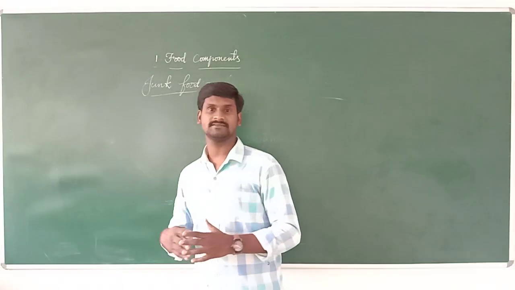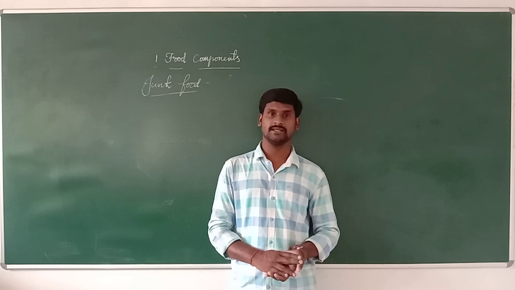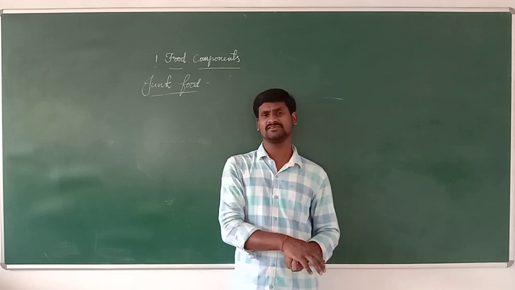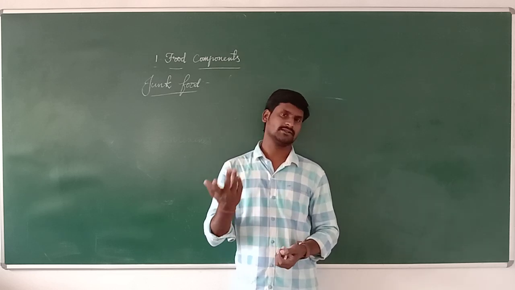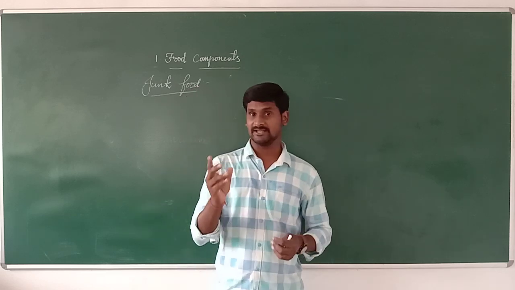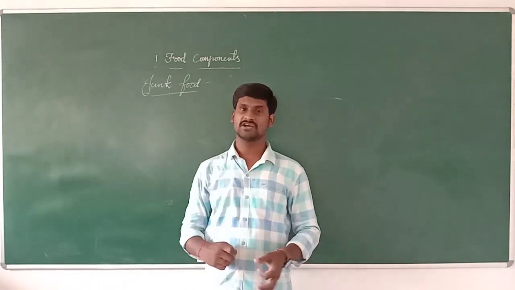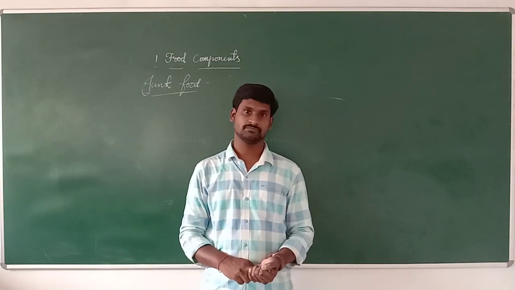These types of food items they usually take. But these are junk foods, and they should not take them. Like outside ice creams or pizza or bakery items or cakes. When they take these types of items, it can spoil our health. So those foods are called junk food. Those are useless to us.